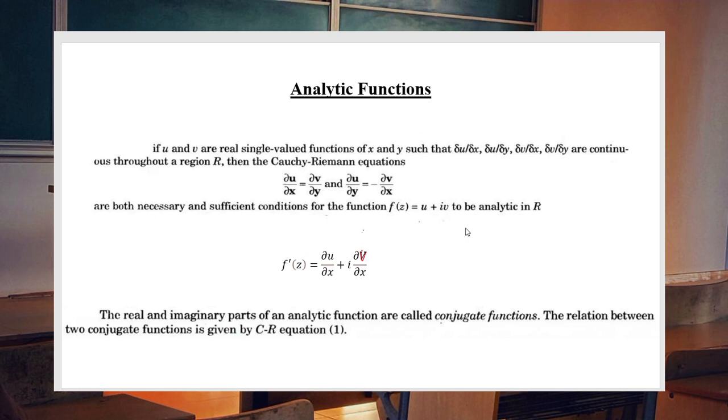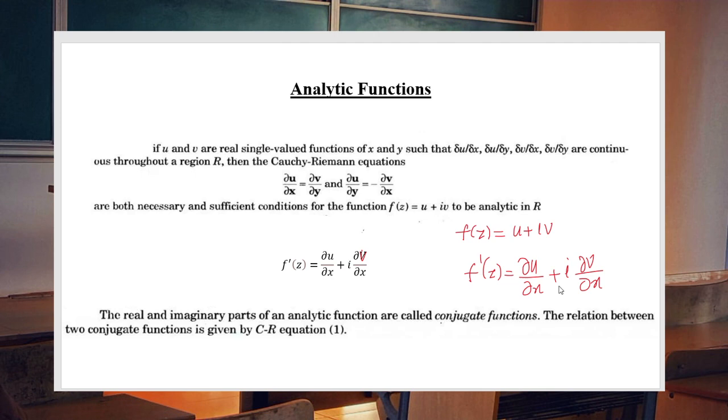That means, for example, if we have a function f of z equal to u plus iv, and you are asked to find the derivative, just find dou u by dou x plus i into dou v by dou x. You will get the derivative. Under what condition? f of z must be analytic.